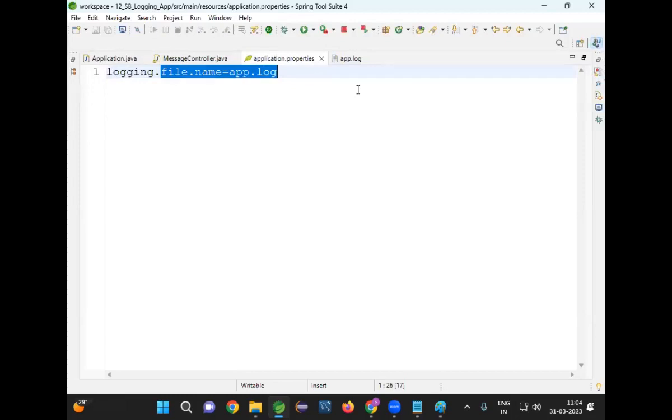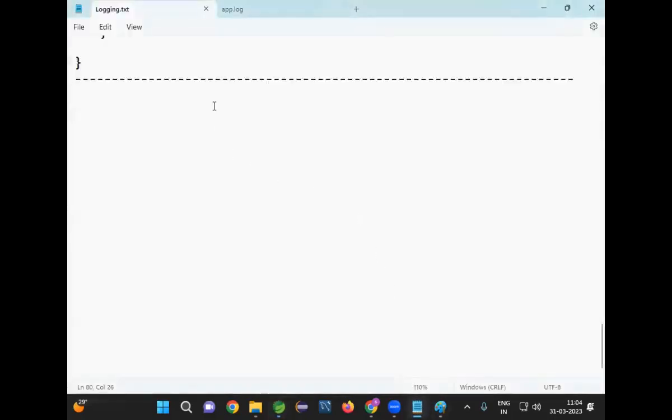Is it easy when you have only one log file? It will become very, very difficult. So that's why in real time, we use a concept called the rolling mechanism. In real time, the log files will be rolled. That means every day a new log file will be created. That is called rolling the log file.